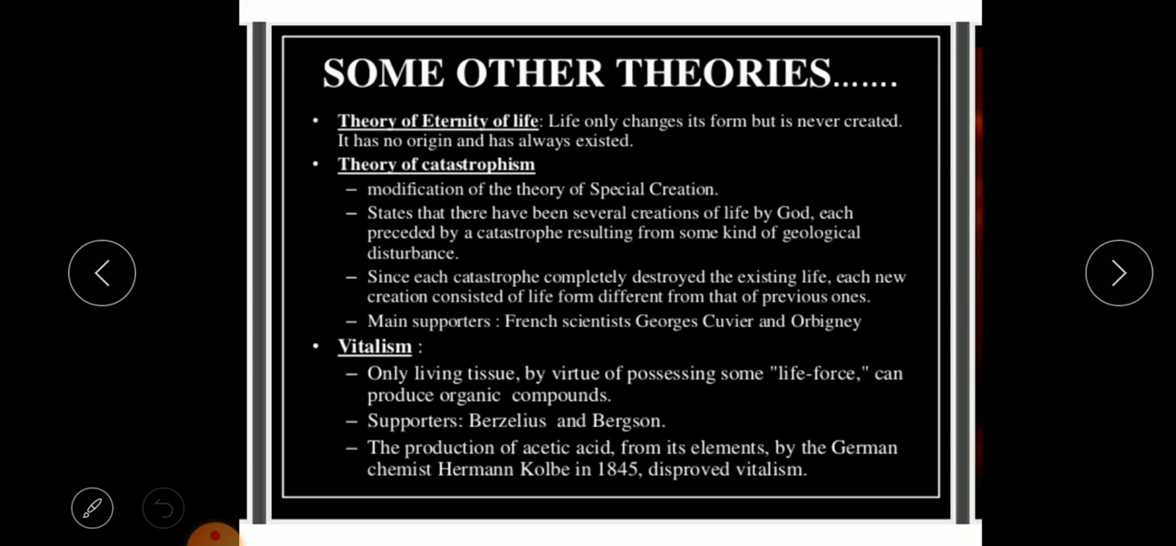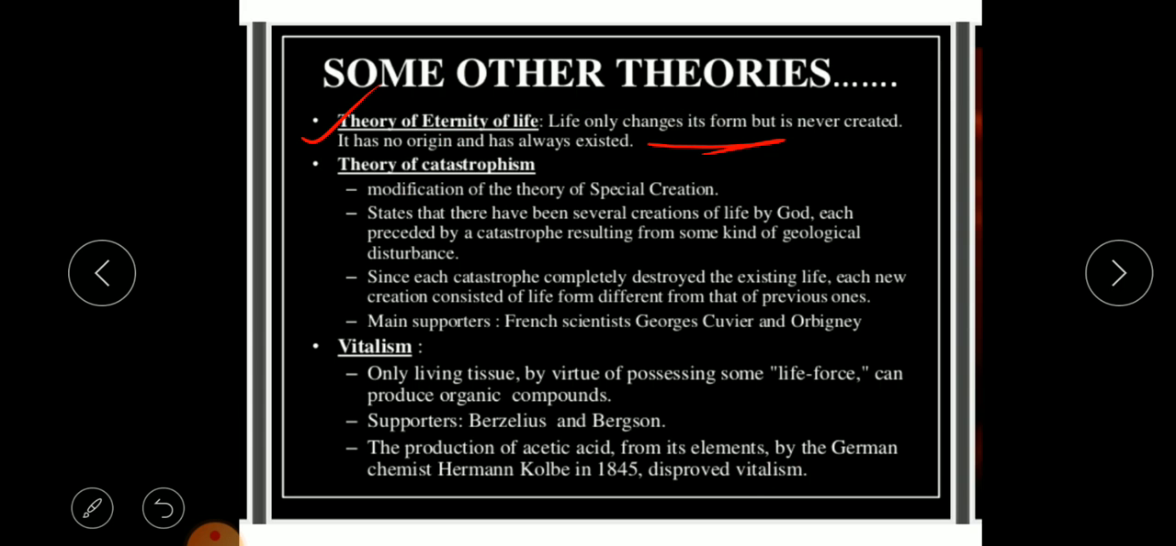Like there is one such theory called the theory of eternity of life. Now what does this mean? That life only changes its form, but it's never created. That is, life has never been created, it just keeps on evolving. Okay, it is changing its form. It has no origin and it has always existed. It is eternal. Now this theory was proposed by Pasteur in 1880,